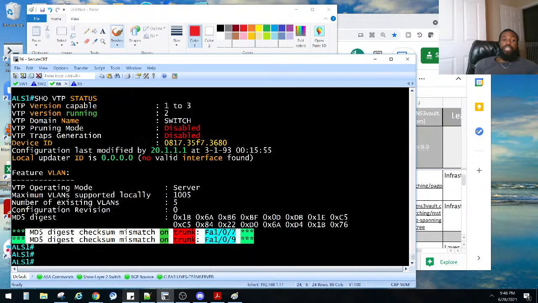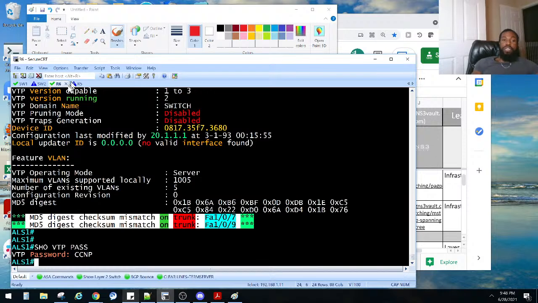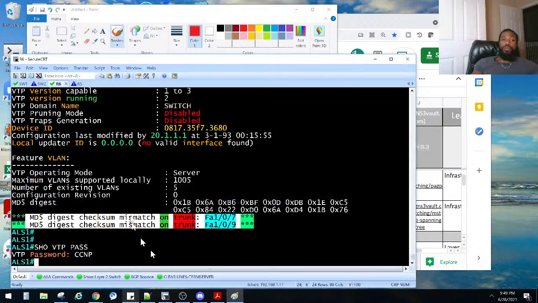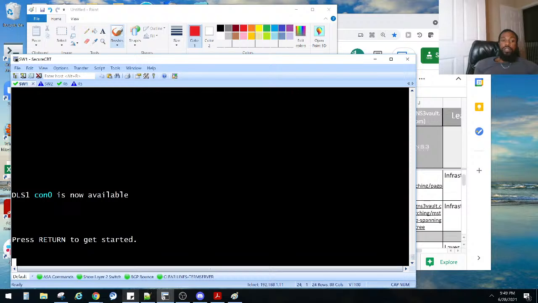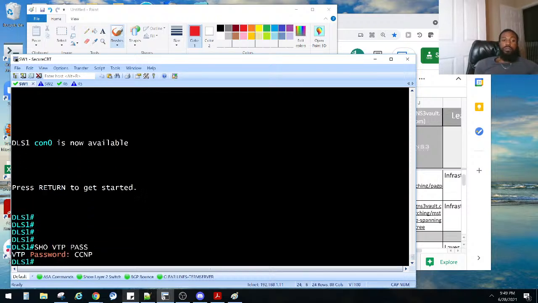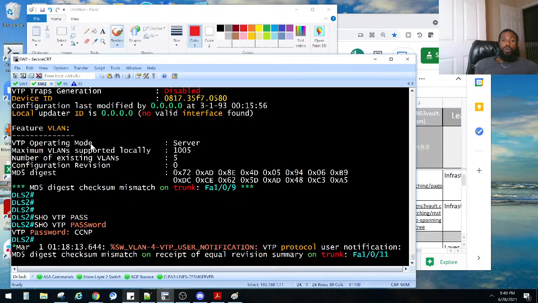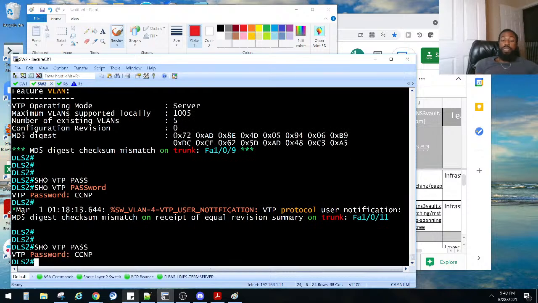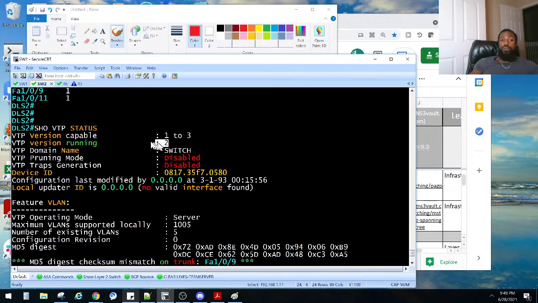The password was definitely correct, right? Let's see. Show VTP password. It's CCNP. So we have an issue on that trunk and that trunk. DLS1, DLS2. Do they have the password? DLS1. Show VTP password. CCNP. What is the password over here? Show VTP password. It's CCNP. So that's correct. What is the version number? Are they running the correct version numbers? Version 2.